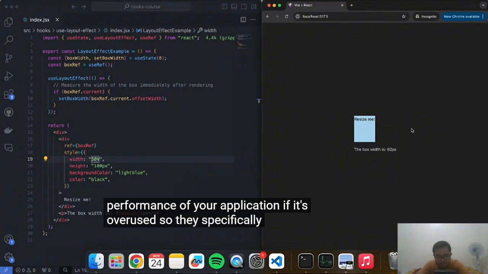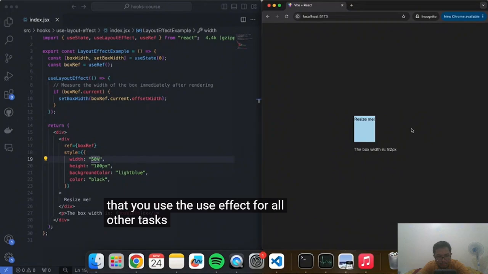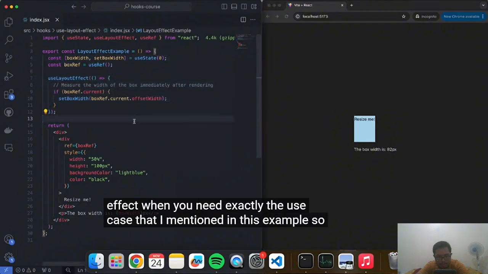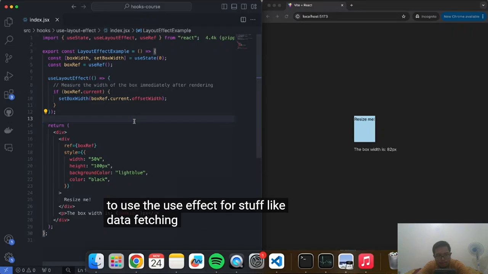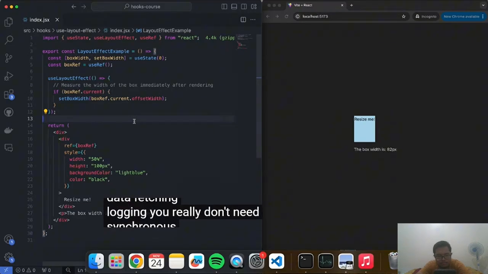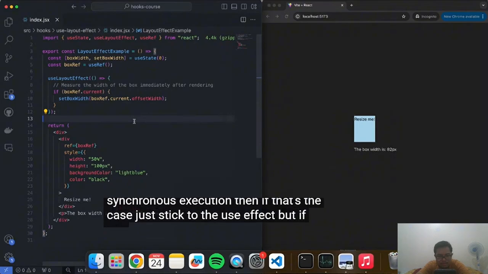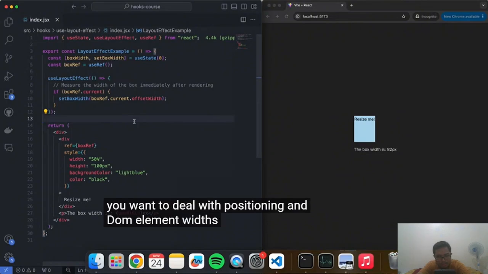So they specifically recommend that you use the useEffect for all other tasks and only use the useLayoutEffect when you need exactly the use case that I mentioned in this example. So if you're a beginner and you're looking to use the useEffect for stuff like data fetching or logging, where you really don't need synchronous execution, then just stick to the useEffect. But if you want to deal with positioning and DOM element widths and sizes, use the useLayoutEffect.